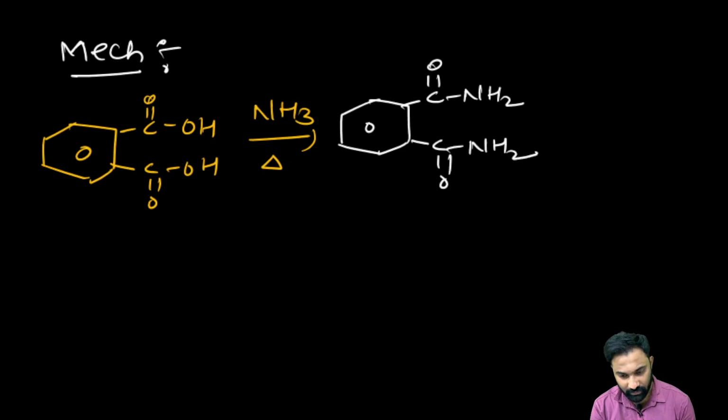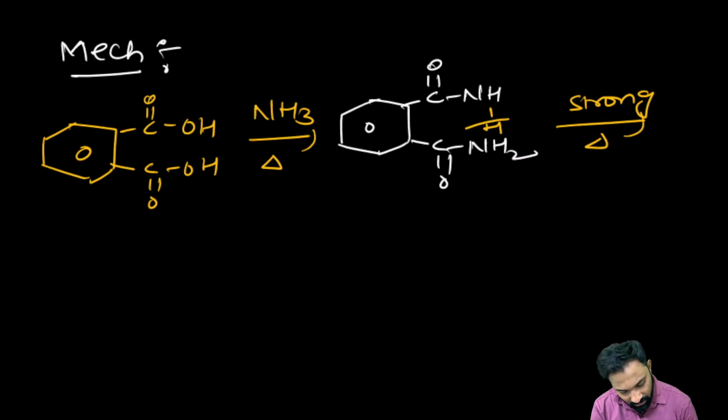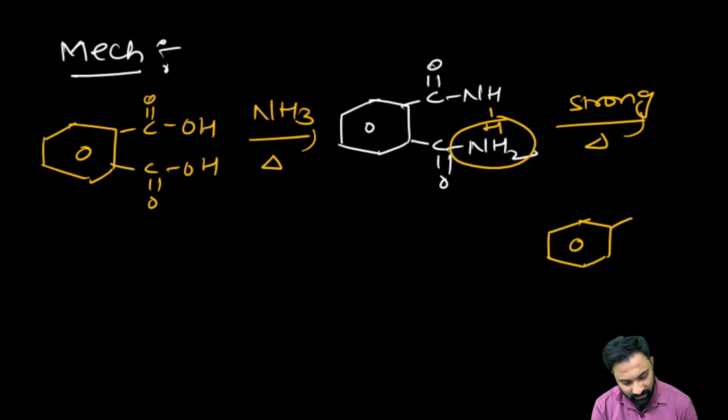Right? Here, when it has converted into the acid amide, upon strong heating, here you can see this is one hydrogen. Now as the ammonia, it will take this bond pair of electron and it will be eliminated. Then we'll get, which one? Phthalimide. In this manner we'll get the phthalimide.